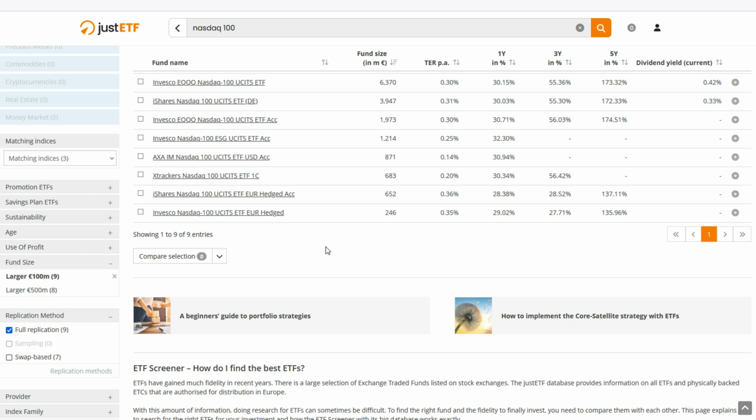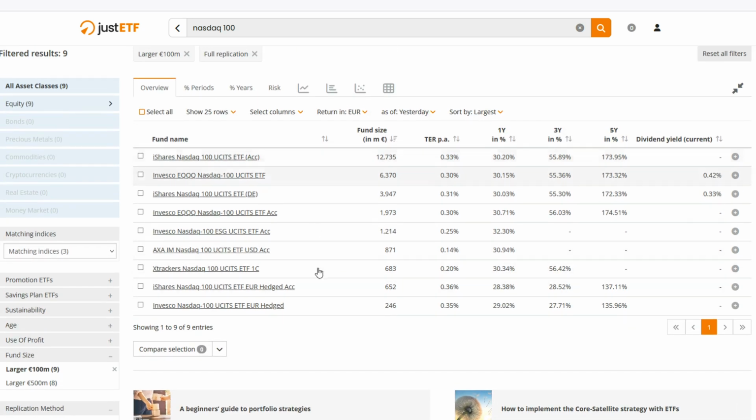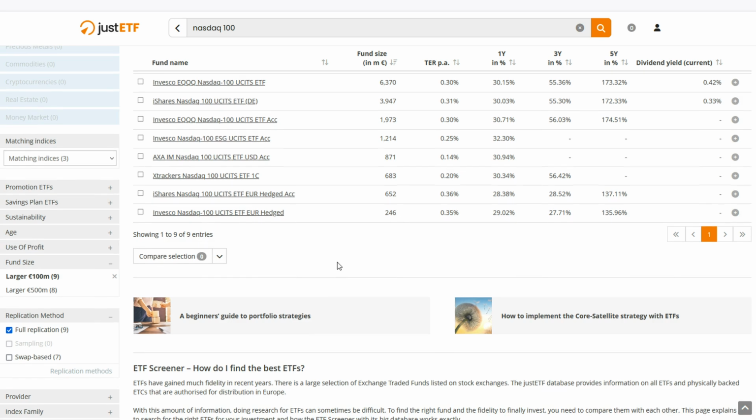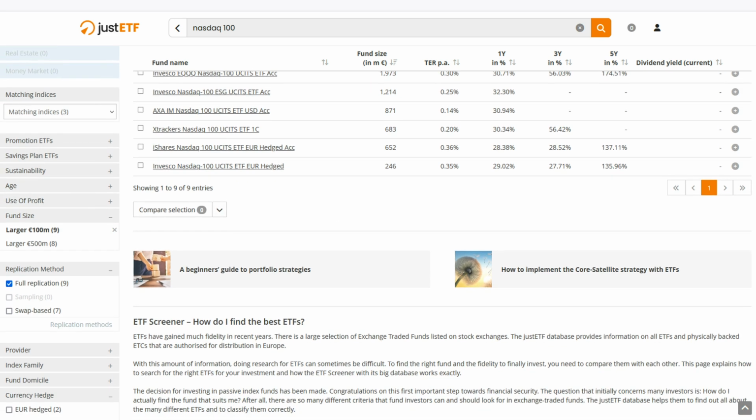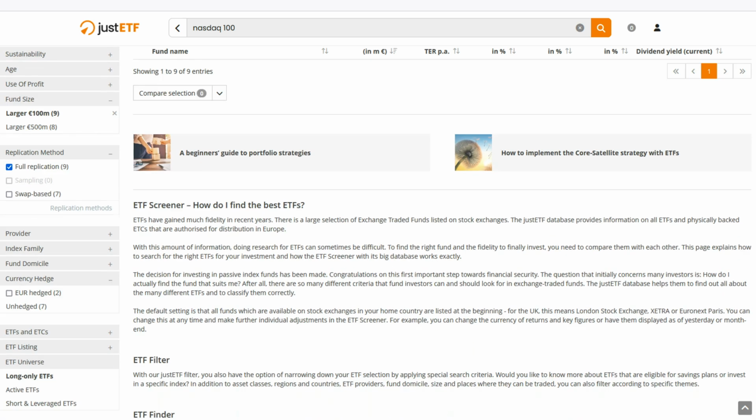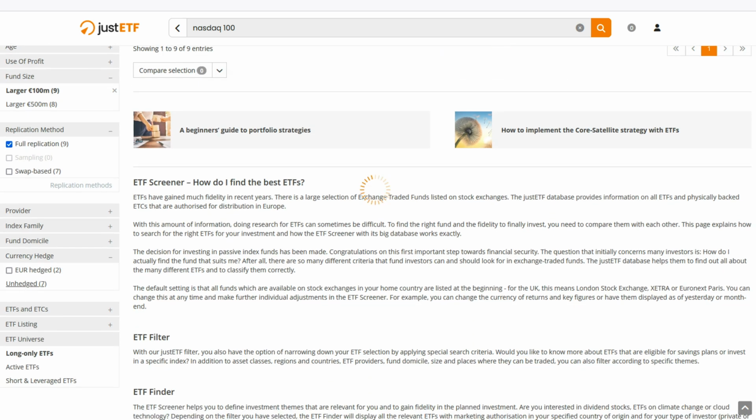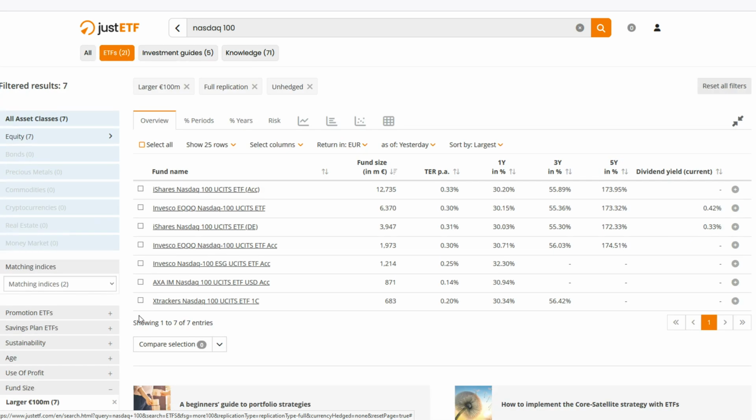And the growth of the ETF, especially when we're talking about the NASDAQ, if it is anything like the last 20 years, is going to dwarf any type of losses that you have because of the currency fluctuations. So I'm going to choose unhedged. And then that leaves us with 7 results.